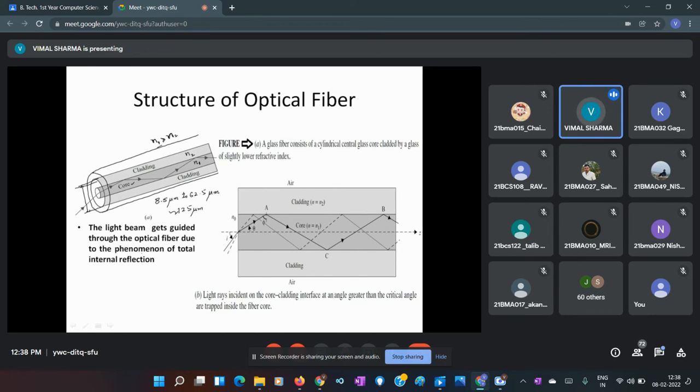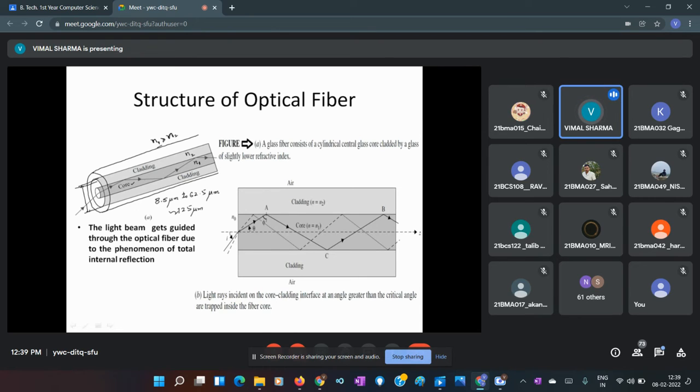Okay, so now how light propagates through this optical fiber. As I said, total internal reflection is the principle of propagation of light through the optical fiber. So it propagates through multiple successive total internal reflections. When light is launched into the optical fiber from outside, this diameter is very small, so it is difficult to launch light, but suppose we succeed, then it travels through the core, and at the core cladding interface, it fulfills the condition of total internal reflection.